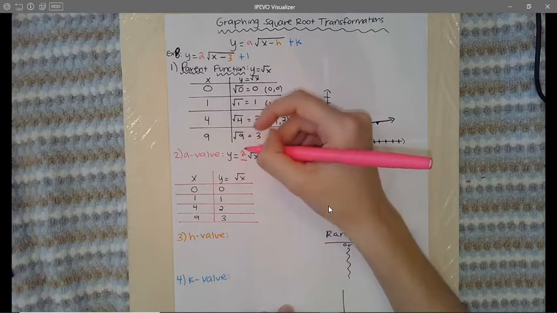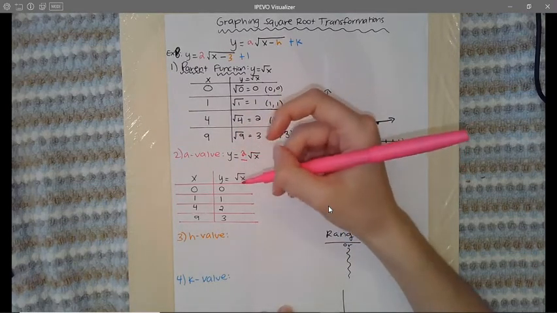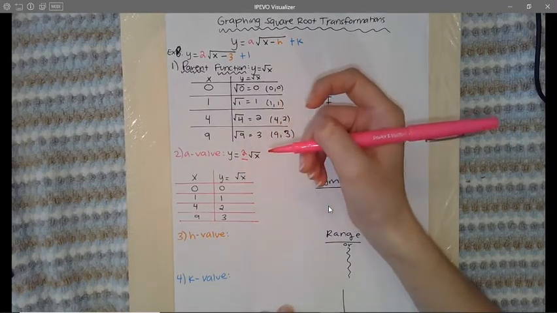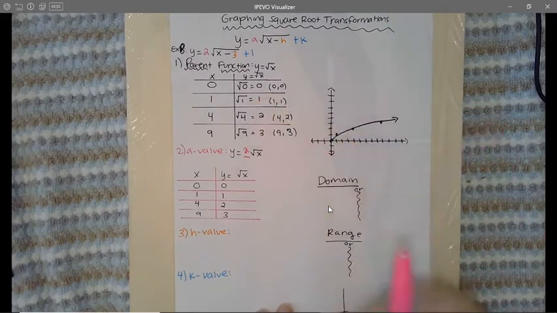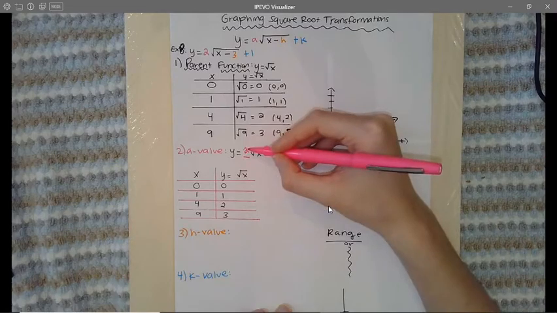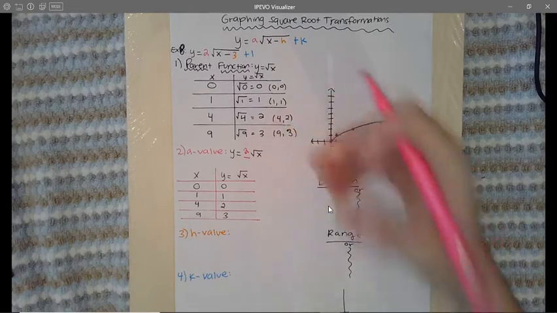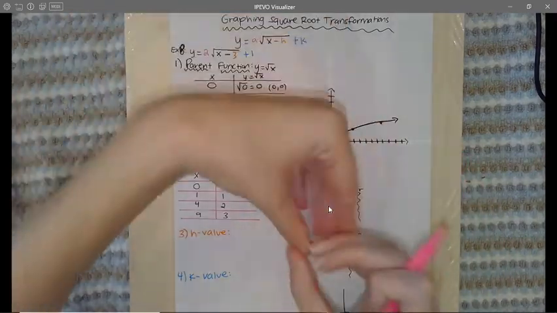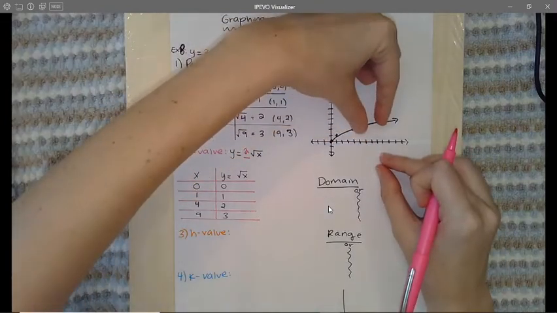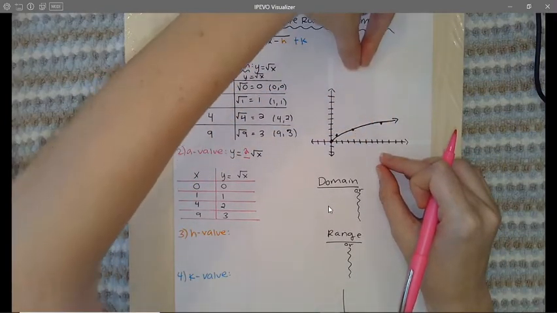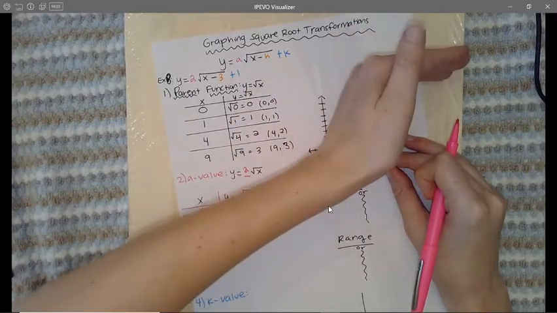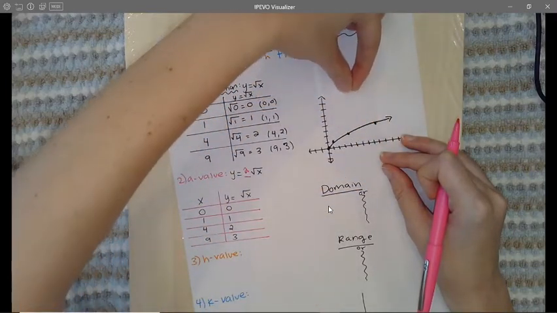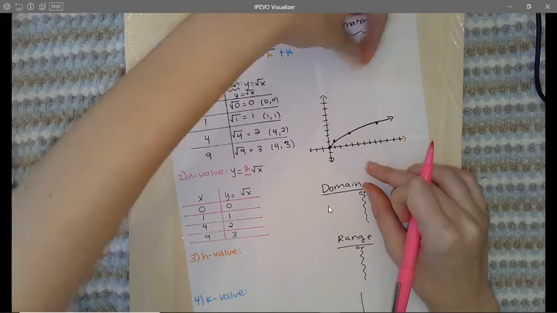Okay, so when the a value is 2, or when it's greater than 1 and not a fraction, I bet you guys remember what the graph does. Holy hot dog, you guys always know. So when a is larger than 1, that is when the graph will vertically stretch. Just imagine this graph is going to stretch upward, so it's going to have a higher arch as it goes up because it's going to be stretching up and away from the x-axis.